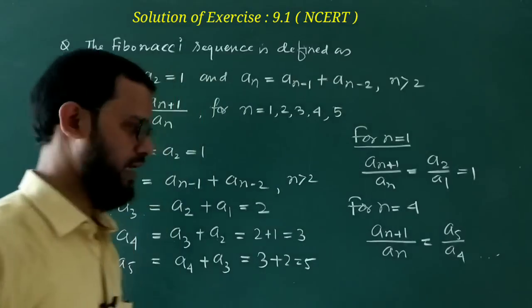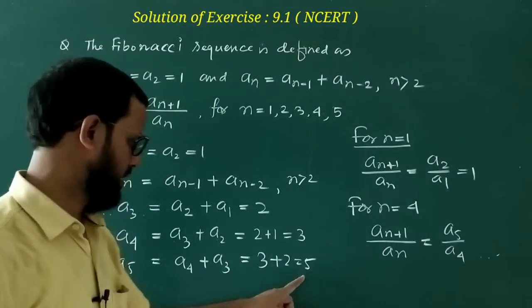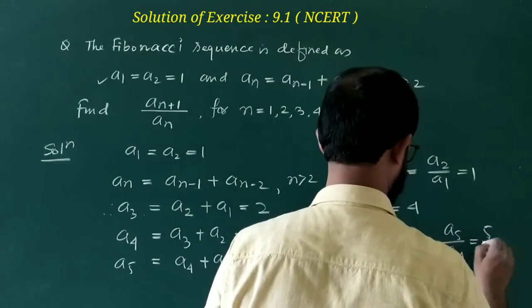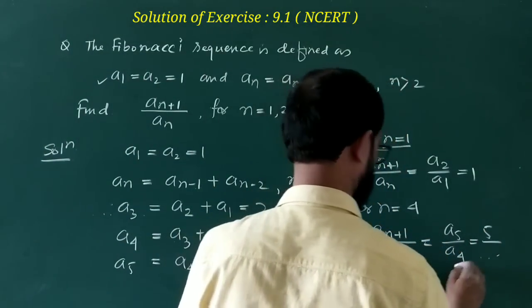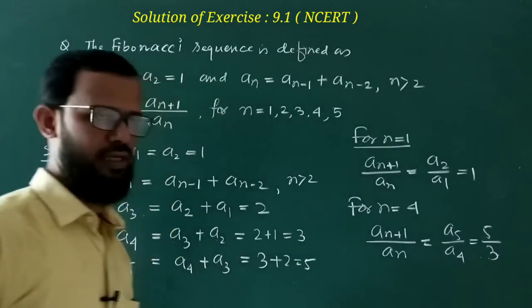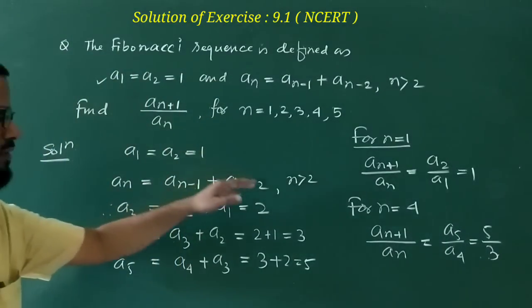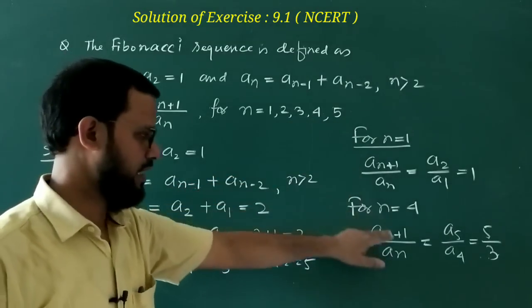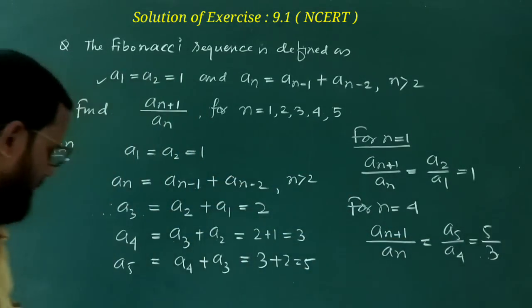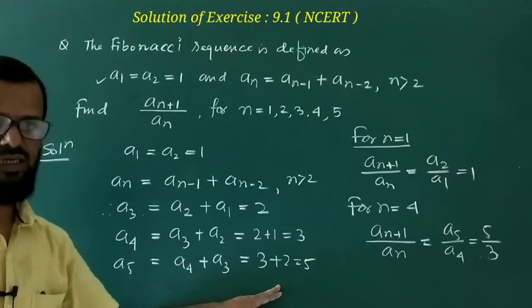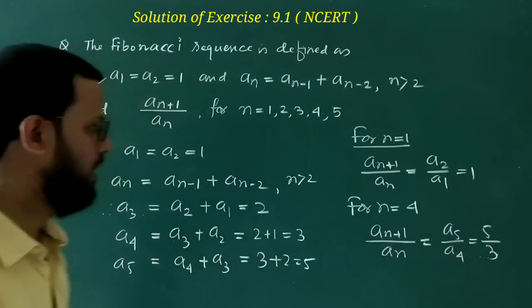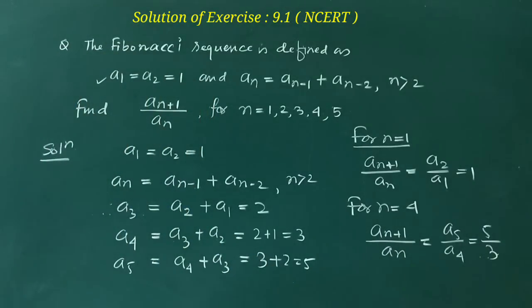Now what is a5? a5 equals 5, and a4 equals 3. So it is 5 by 3. Similarly for the other parts, n equal to 5 or n equal to 3. For n equal to 5 you need a6, so find a6 and keep it. Okay, and after this you can do it. This way you can find the solution of this particular type of question.